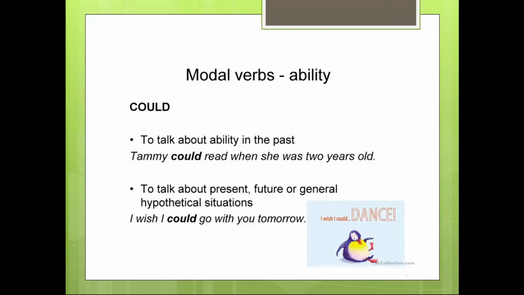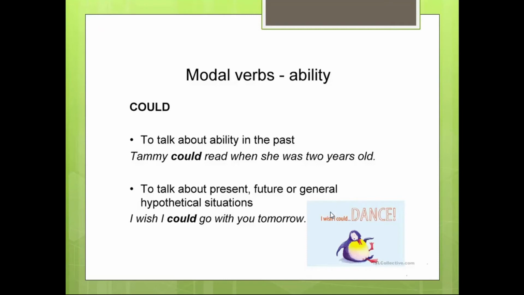Tammy could read when she was 2 years old. Next, to talk about present, future, or general hypothetical situations. For example, I wish I could go with you tomorrow. Let's repeat. I wish I could go with you tomorrow.